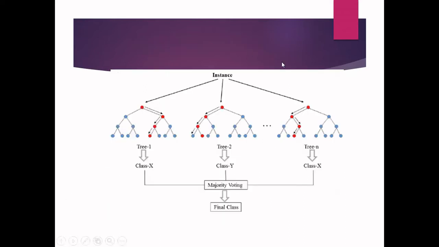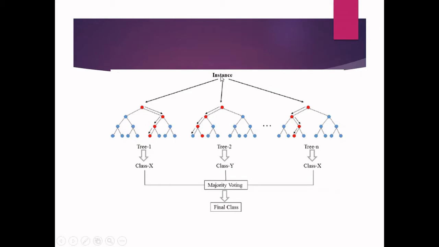Now, this is the diagram which is going to explain. First, I'm going to give a testing instance. Consider this is a random forest. It has been created with multiple decision trees. You can see here tree number 1, tree number 2, etc., up to tree number n. I have already constructed this decision tree structure during the training phase, and during the testing phase, a new instance is given to me. I want to predict the instance.